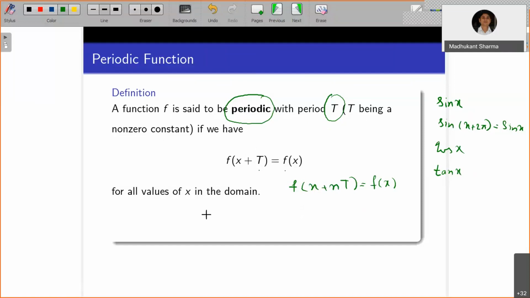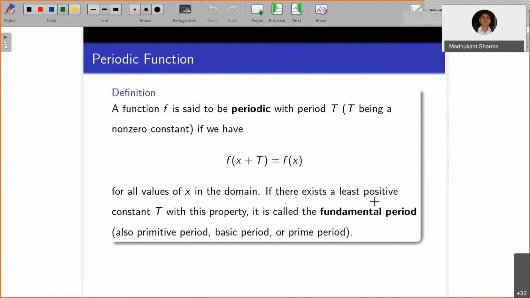If this condition is true for all values of x in the domain, then we will say the function is periodic with period T. If there exists a least positive constant T with this property, it is called the fundamental period, also known as the primitive period, basic period, or prime period. There are several synonyms for this.